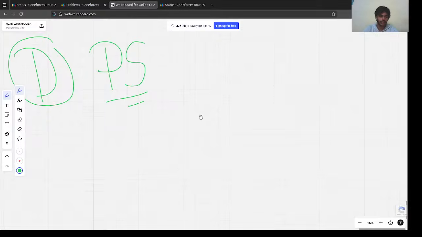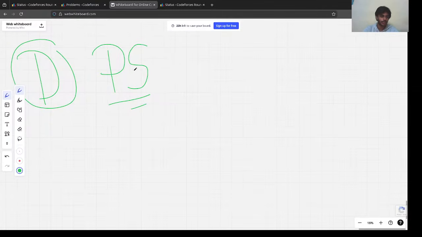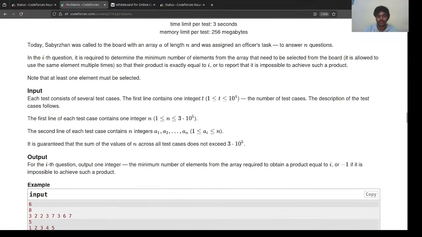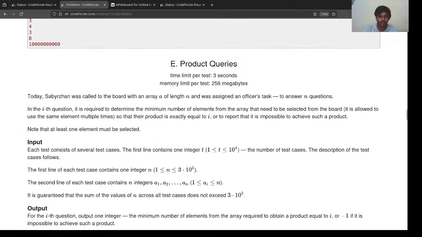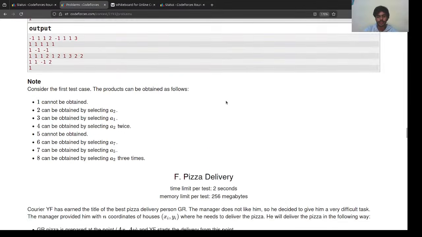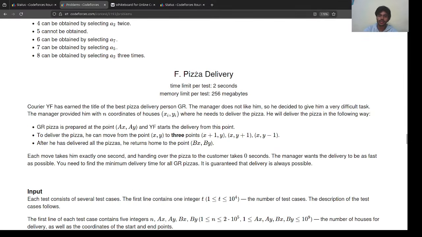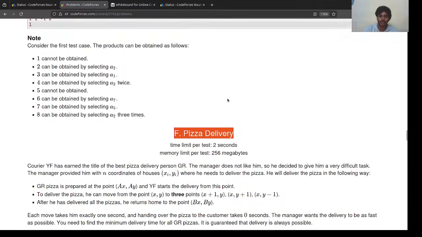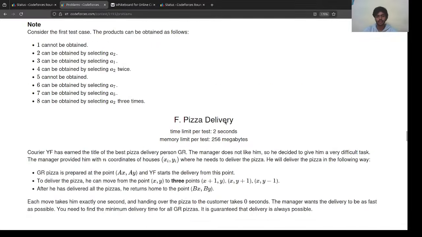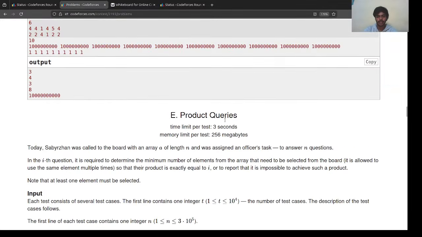You can also go for problem D too. You solved two problems, right? You can understand this problem too. This one was also a pretty good, easy one. This was not a hard one. The product queries was somewhat of an observation, but this one, the prisoner delivery one, was actually a good problem by comparison. And then the G problem was actually a great one. So yeah, you can understand the E actually.